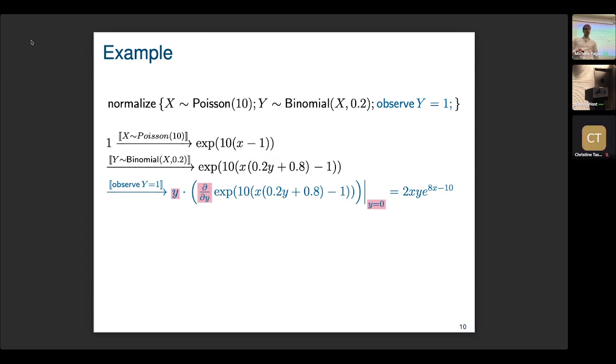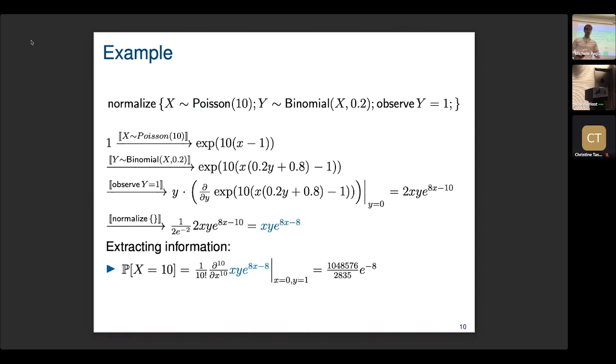Next, we observe, which means we have to compute the derivative, which turns out to be this. And at the end, we normalize, which means we have to divide by a constant, and this constant can also be computed from the generating function. We can extract information from this result. For example, we can compute the posterior probability of the number of calls being 10. And for this, we have to compute this 10th derivative, and we get this result. And we can also compute the expected value, which turns out to be 9.